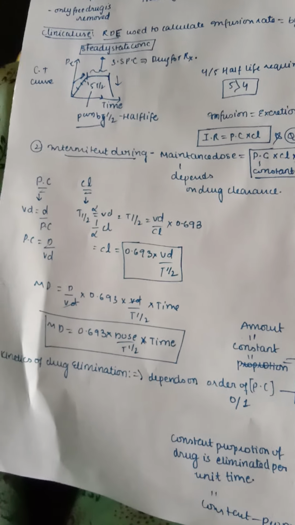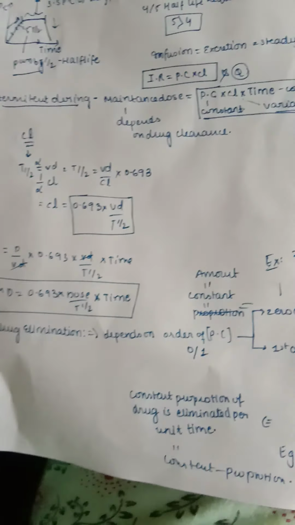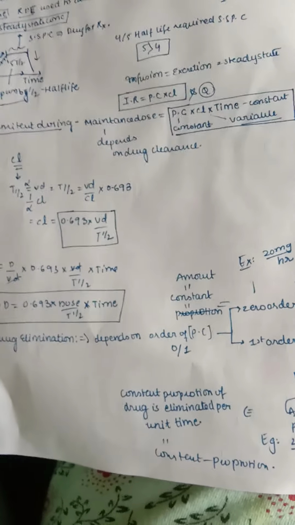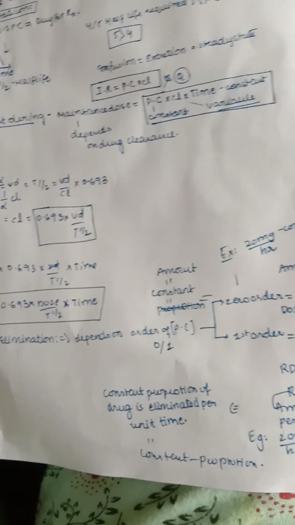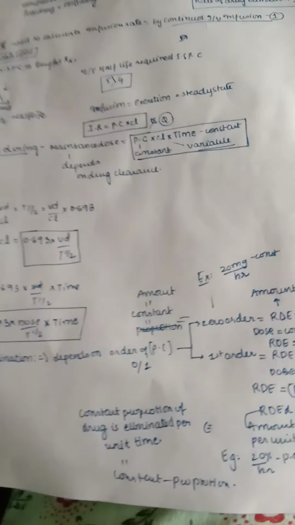Now let us see intermittent dosing. What is this intermittent dosing? It is nothing but a maintenance dose, that is plasma concentration into clearance into time. Here one more thing is added, that is nothing but time.